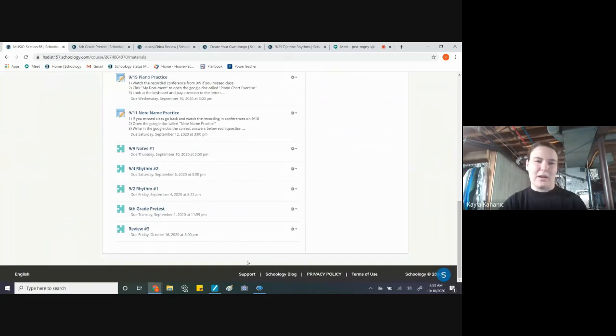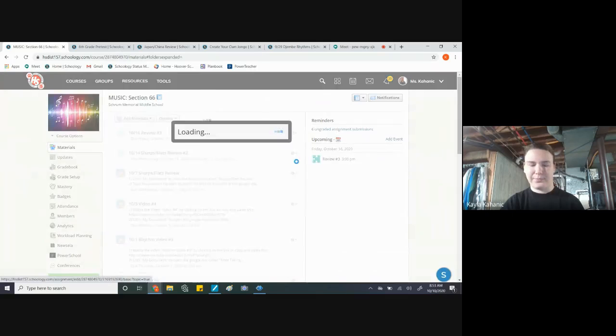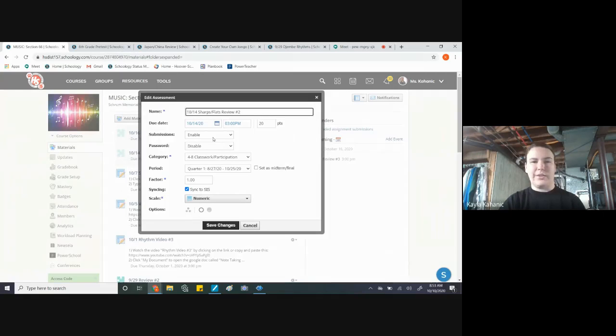Okay. It also will automatically publish it. So what I do is I quickly click the gear shift and say unpublish, I don't want that. And then I drag it to the top. Once you drag it to the top, this is unpublished. You would click on the gear shift. This is also very important. Make sure you hit edit. And the students won't be able to see it if it's unpublished.